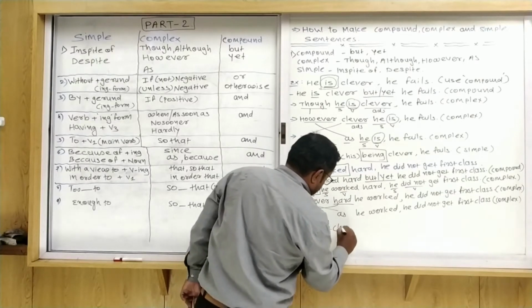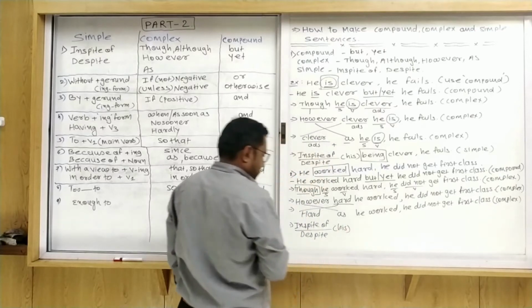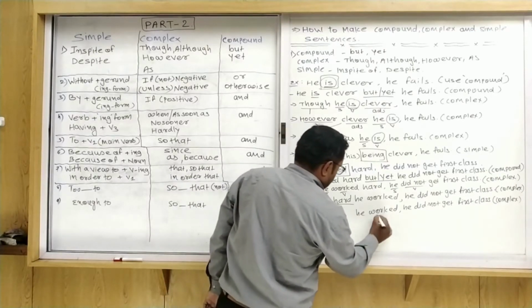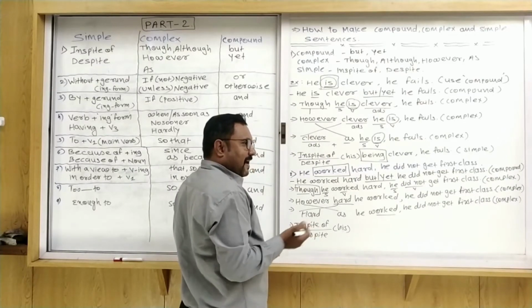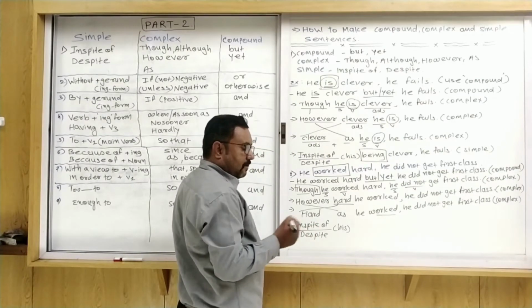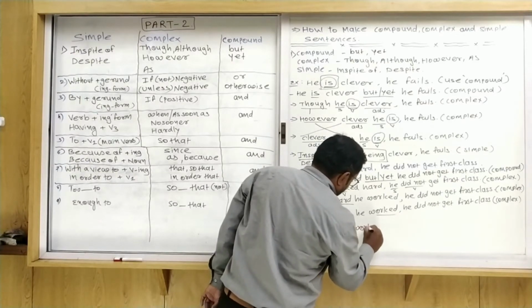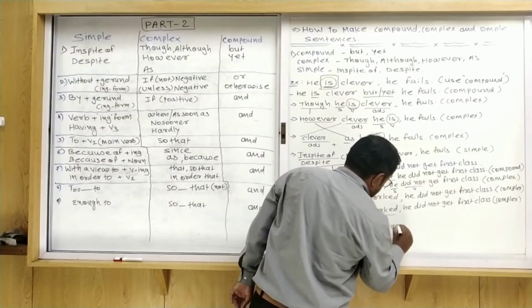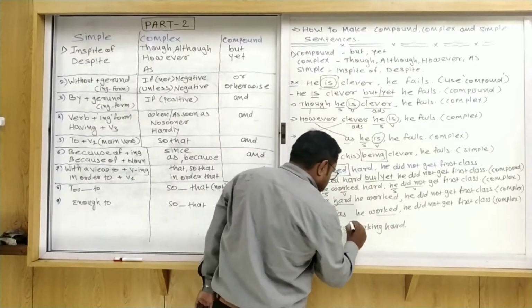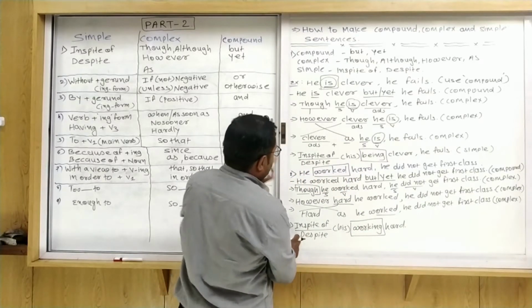So possessive pronoun, in spite of his. Now, after that the verb is given, so we add ing after the verb. So in spite of his working hard. Dear friends, that is the most important thing to use in spite of and despite.